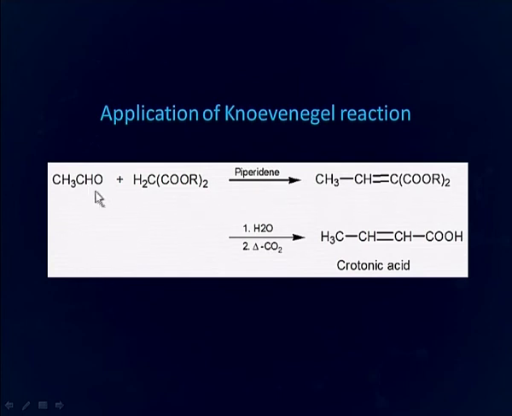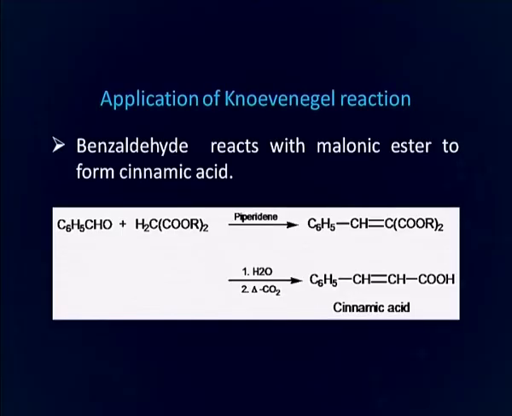You can see this is acetaldehyde reacting with diethyl malonate, forming this alpha beta unsaturated ester, which upon hydrolysis and decarboxylation forms crotonic acid.